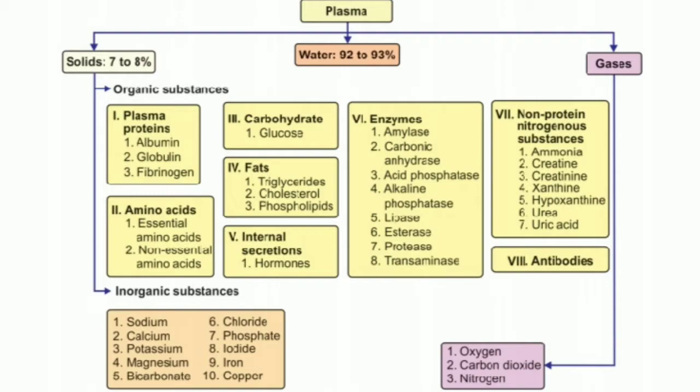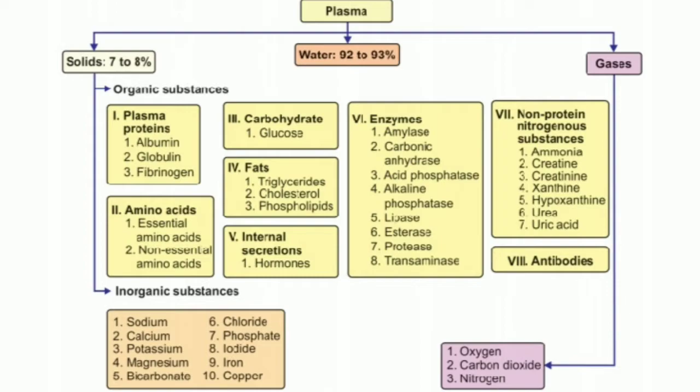Organic substances of plasma also include non-protein nitrogen substances like ammonia, creatine, creatinine, xanthine, hypoxanthine, urea, uric acid. Antibodies are also present in the plasma. These are the organic substances in the plasma.